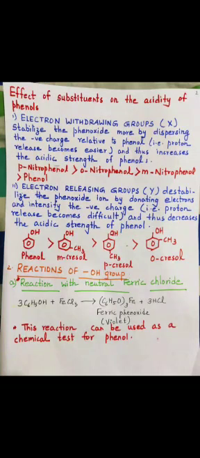Now moving on to the second chemical property of phenol, which is due to reactions of OH group, in which the first example is reaction with neutral ferric chloride. We find here that when neutral ferric chloride is added to phenol, violet or purple color is observed. So this reaction can be used as a chemical test for phenol.